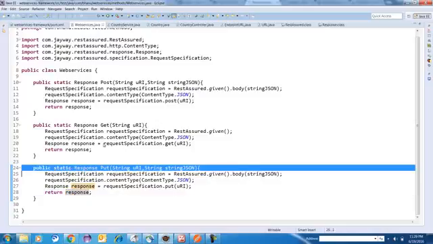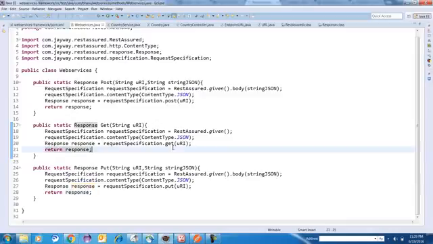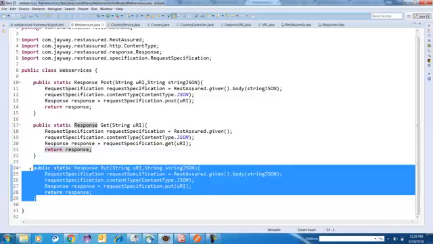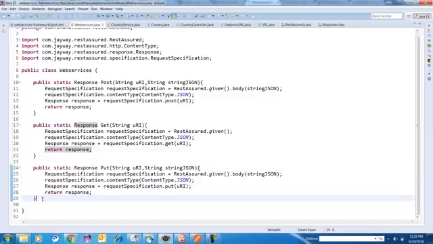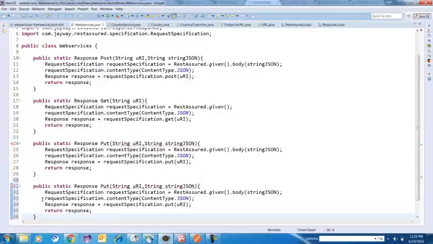So now my 3 methods are ready. Similarly I can write a method for delete also. I can make one method for delete also.